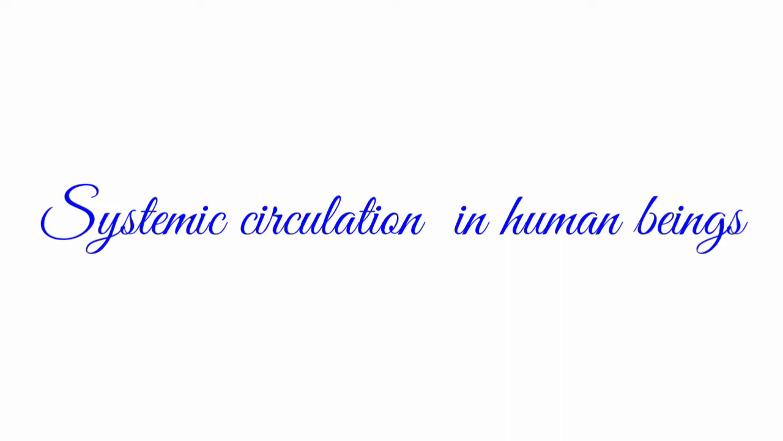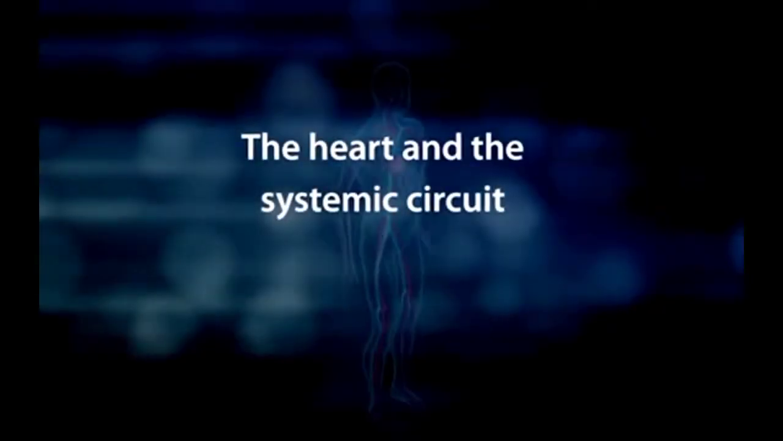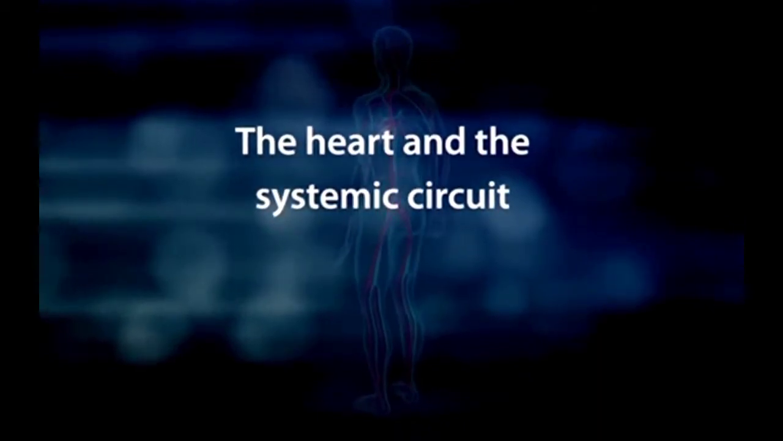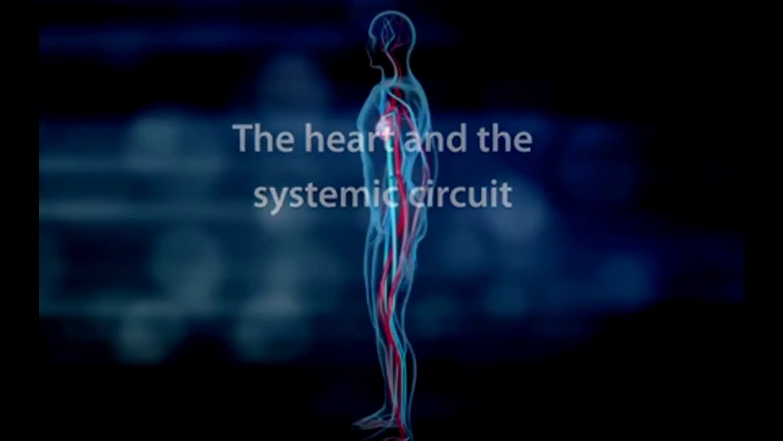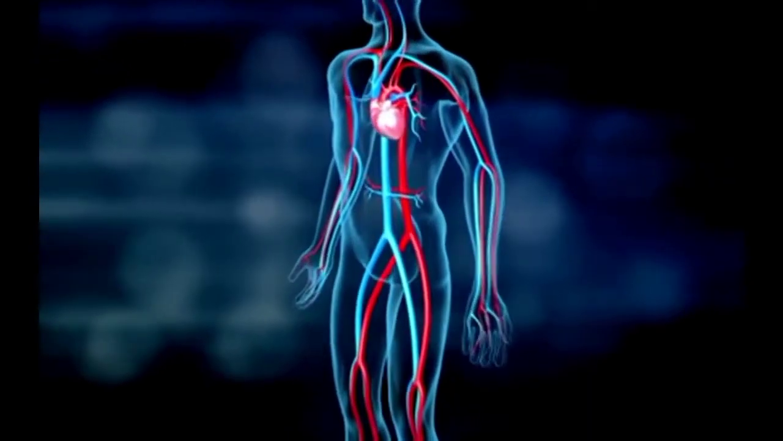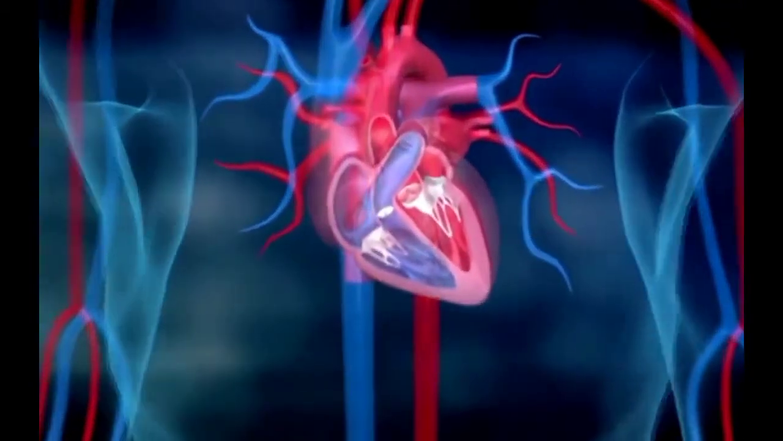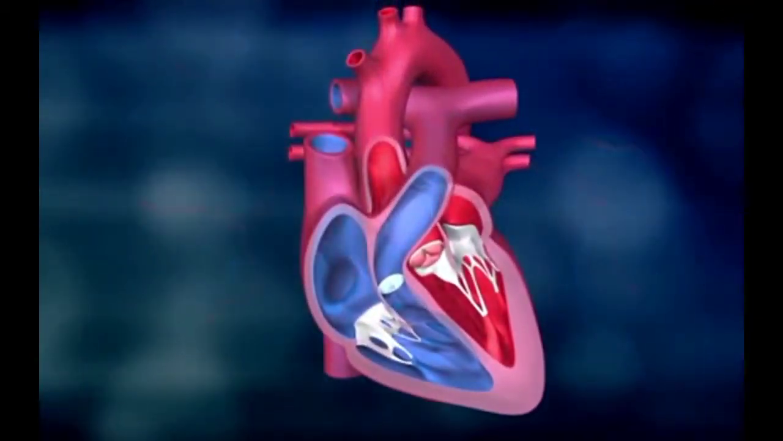Today I am going to explain to you about the systemic circulation in human beings. The heart is a muscle that pumps blood into the entire body through many contractions, supplying all organs with sufficient oxygen and other necessary substances.